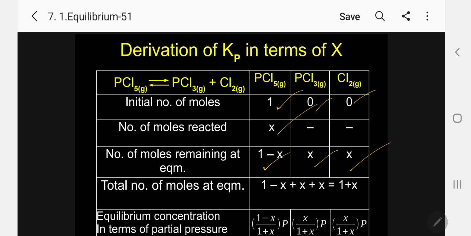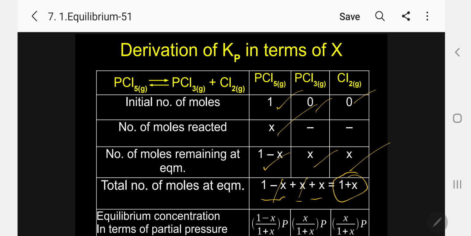But here, we are not calculating the active mass, only partial pressure. So total moles at equilibrium we have to calculate: 1 minus X plus X plus X. That means minus X and plus X will cancel. So 1 plus X is the total mole at equilibrium. So the mole by total mole, multiplied by pressure, that is the partial pressure. Kindly follow. This is the mole fraction.